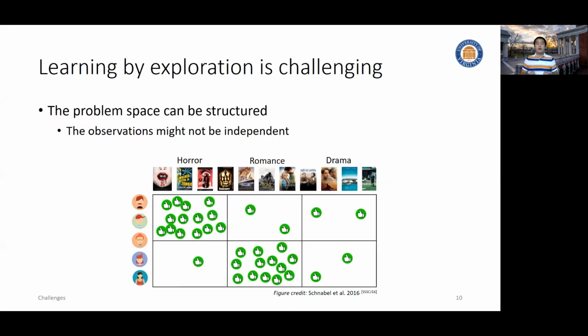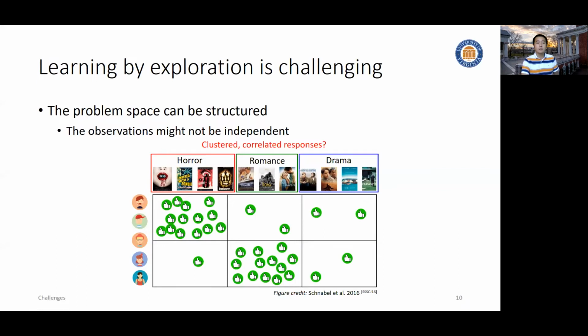Another important factor that makes exploration challenging is that the observations we get might not be independent. Let's take movie recommendation as the example again. The movies themselves could be clustered, for example, by genre, by their directors, or leading actors or actresses. As a result, the user-provided feedback might not be independent, and is often highly correlated across those movies.